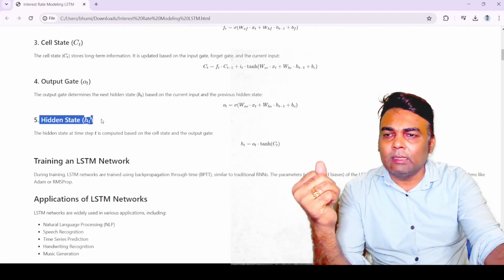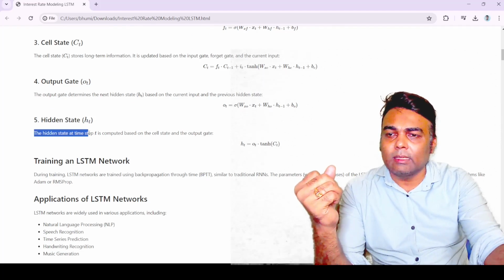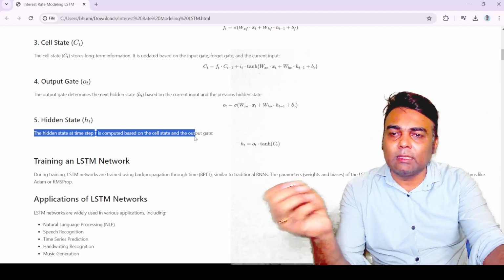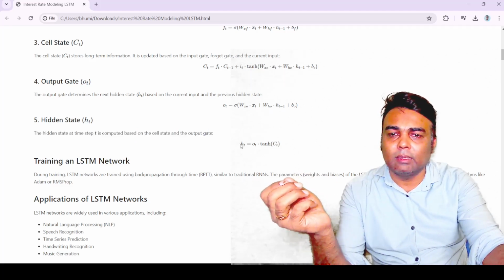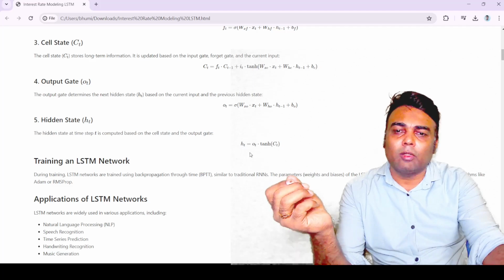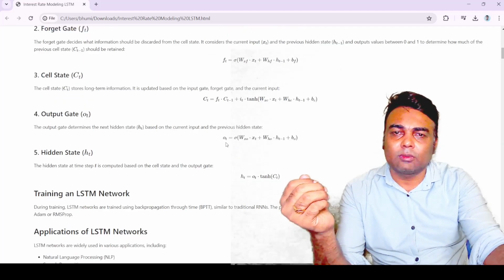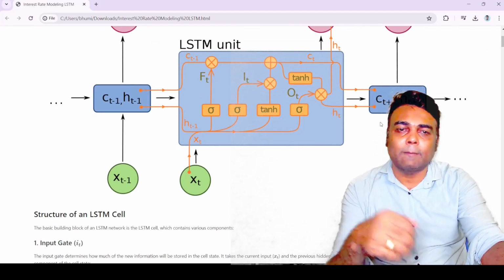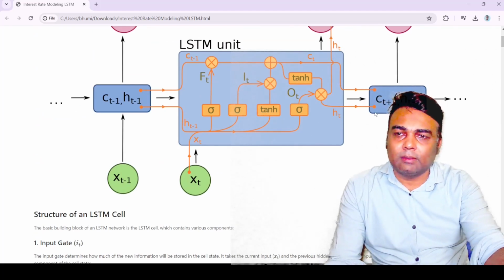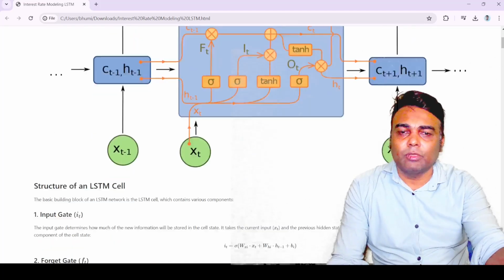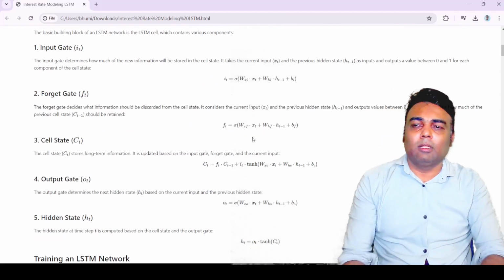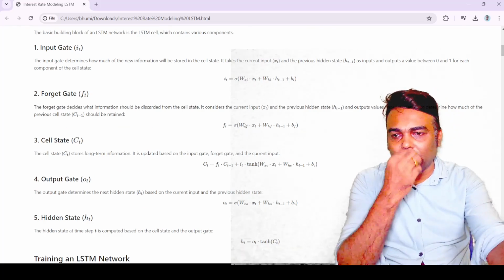The last one is the hidden state. The hidden state at step t is computed based on the cell state and the output gate. So here is the formula to get the hidden state. This hidden state will again be used for the next LSTM unit. So this is all about long short term memory networks.